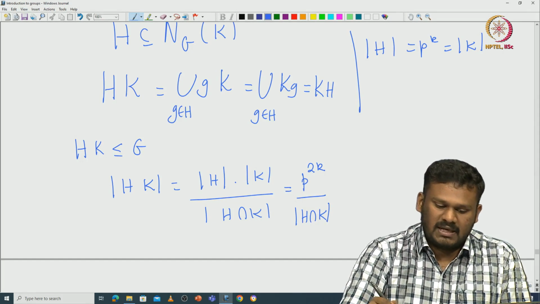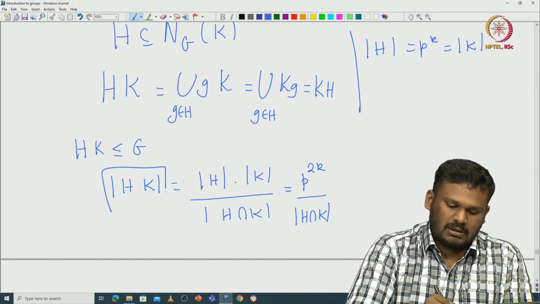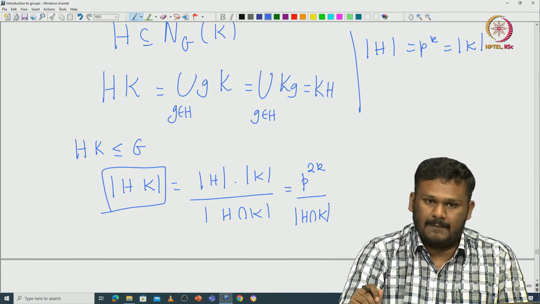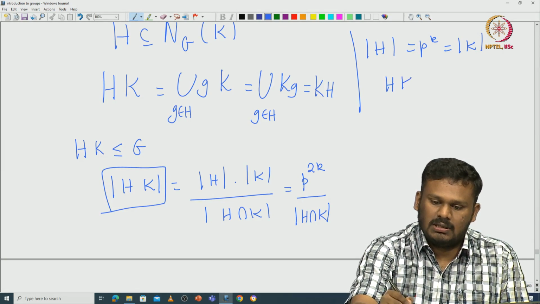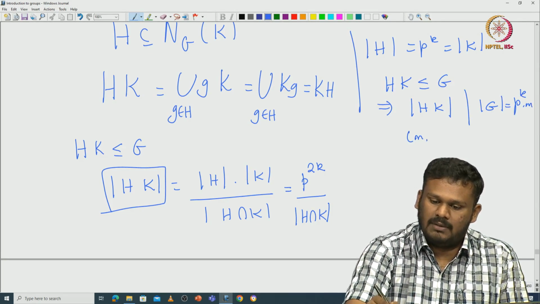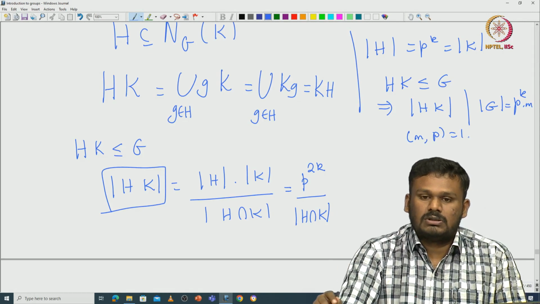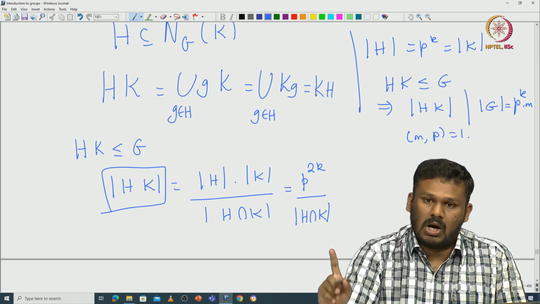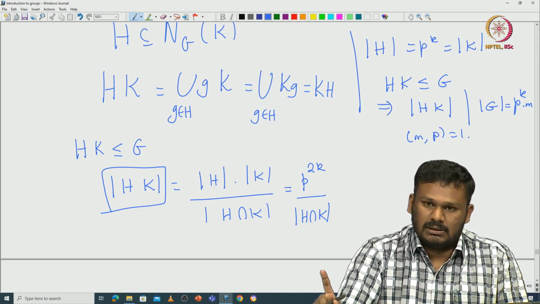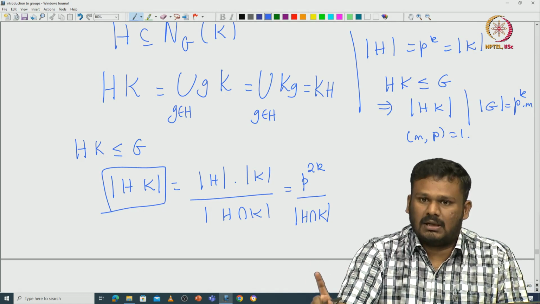But this is going to be a subgroup. The order of HK must divide the order of G, because HK is a subgroup of G. What is the order of G? It is p^k times m, and m and p are relatively prime. So it says that p^k is the largest power of the prime p such that p^k divides the order of G.